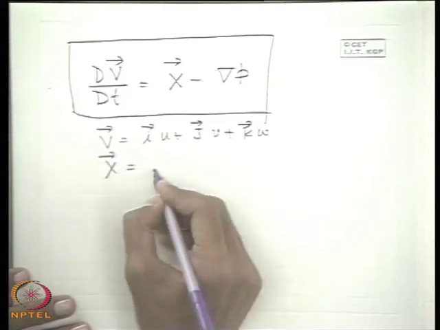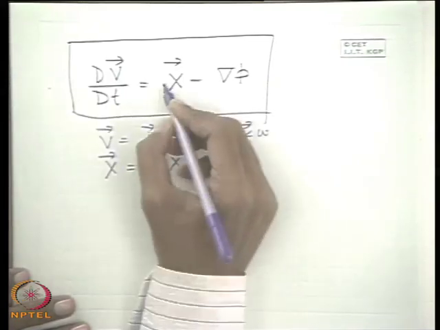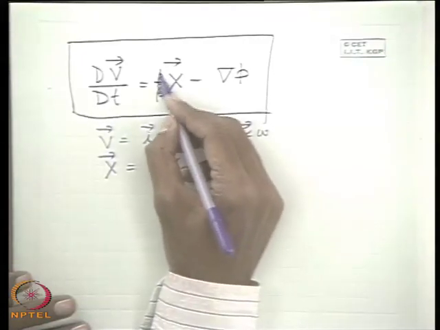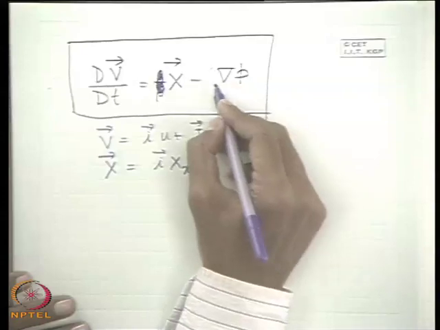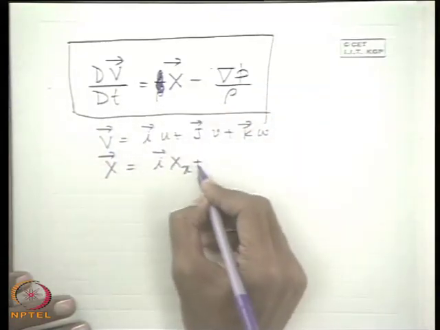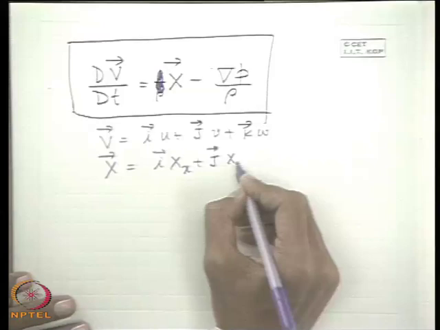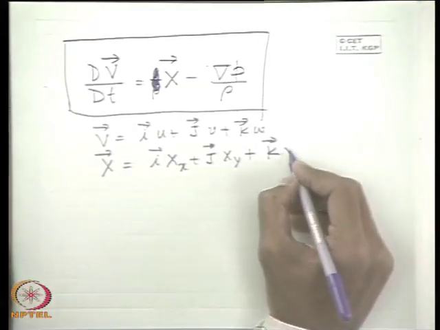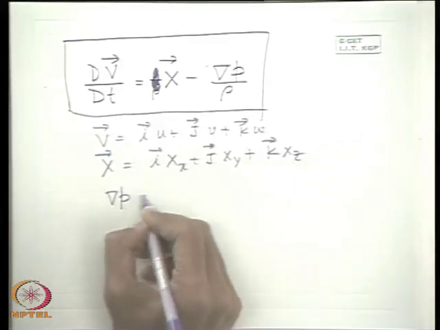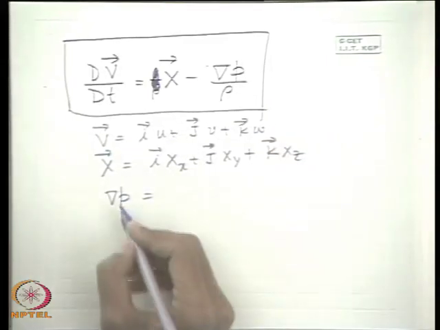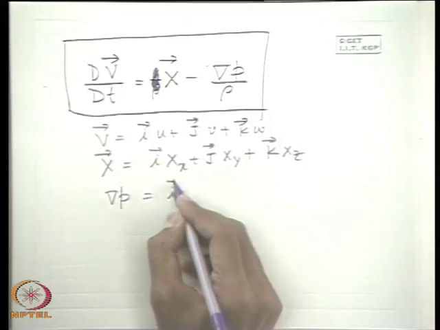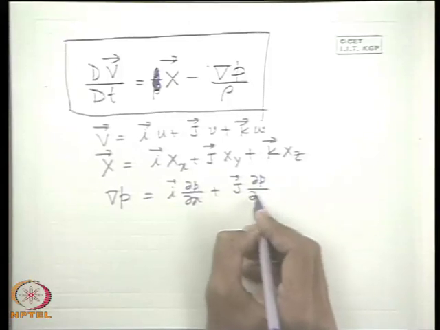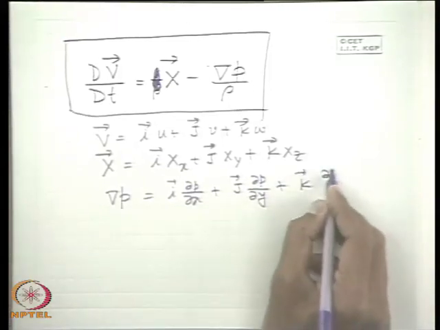Well, any problem? 1 by rho, very good. Always I am missing something. Which side? Very good, grad p by rho. Very good, very good. So I am happy that today you are very careful. X, Z and grad p: just by simple preliminary vector, the gradient of a scalar field is just its gradient in the respective coordinate directions. So it is the definition. Please, any other thing? This is all right.